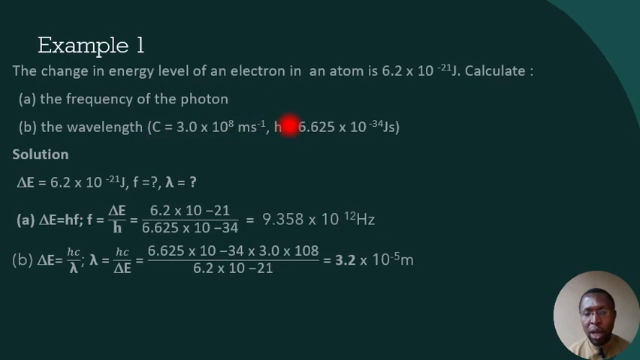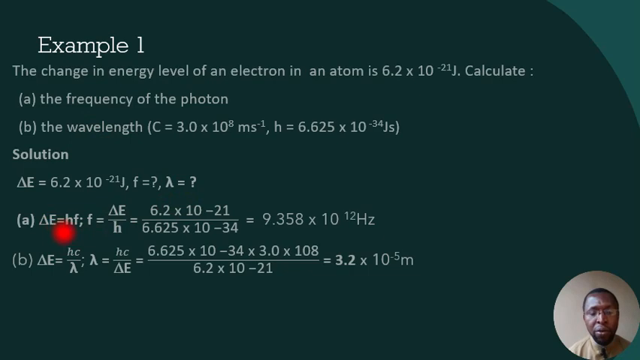We are given the Planck constant, which is a constant value of 6.625 times 10 to the power minus 34 joule second. All right, so let's write our parameters out. The change in energy level, delta E, equals 6.2 times 10 to the power minus 21 joules, as given in the question. We have to look for the frequency, which is unknown, and the wavelength, which is our lambda.